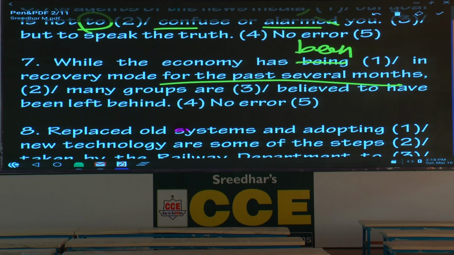What is the sentence pattern that goes with present perfect tense? Subject plus have or has plus verb. Usually we use a main or action verb. But here, what is the verb? Why no response? Here we have used the helping verb to be as the main verb. And what is the past participle of to be? Been. So please make a note. A lot of students don't know how to use to be in the past participle form. Please make a note. The question is more related to the helping verb to be, past participle form.